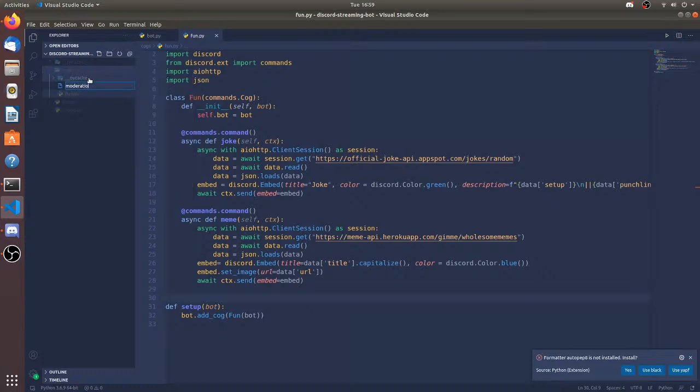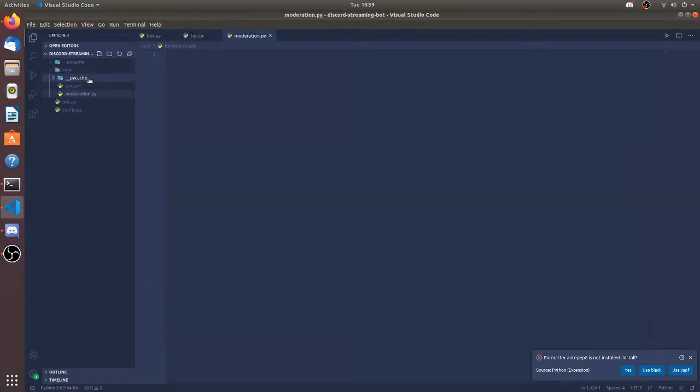So let's make moderation.py. Levels is going to require a database, and at the start of the stream I said that I'm not going to be making any commands that require a database, because that's going to take me a lot of time. Setting up MongoDB is literally a mess. I might do it in a later video, but for now I have planned only making commands that don't require levels. Now let's make a cog extension.